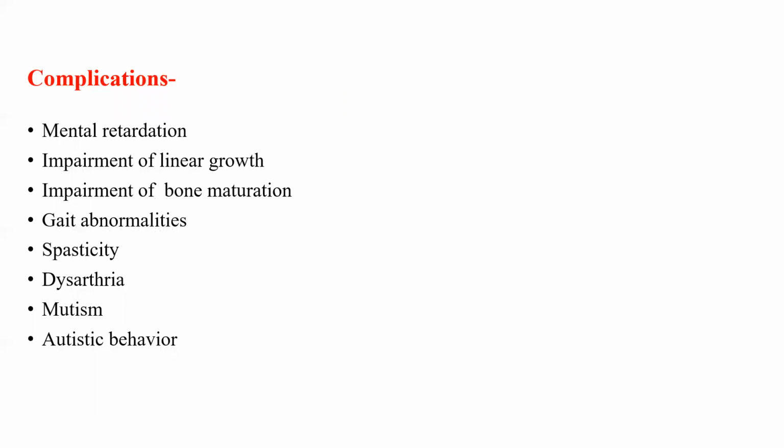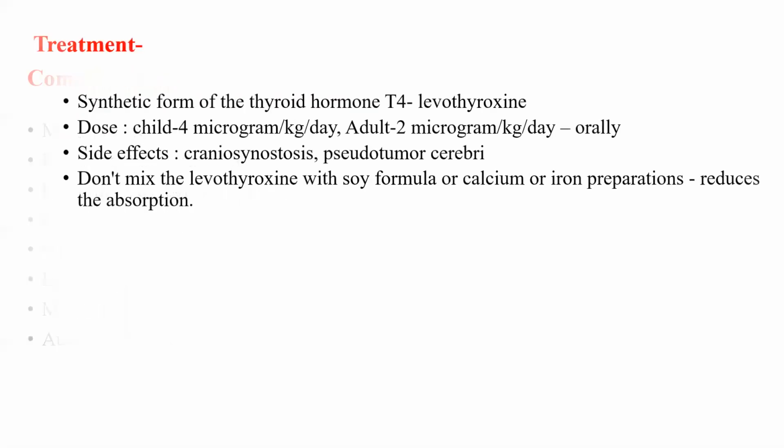Now, complications of congenital hypothyroidism. If we don't identify the condition at the proper time, don't diagnose and don't treat it, the child will surely land up in mental retardation, impairment of linear growth, impairment of bony maturation, gait abnormalities. The child may have spasticity and dysarthria. The child may also have mutism and autistic behavior. These complications are all avoidable if you start proper diagnosis and treatment.